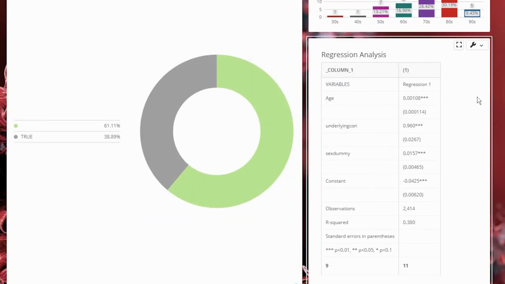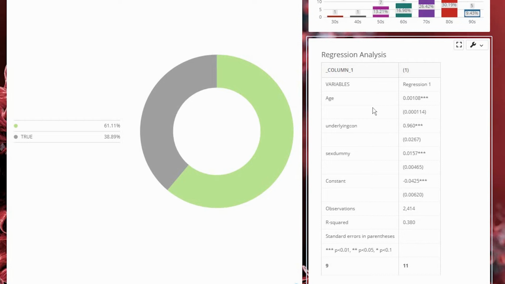Here, to look at age, underlying conditions, gender, and how all these factors determine whether a person will die or not, we decided to run a regression analysis using a linear probability model. How does each one of these factors affect the likelihood of a person dying in terms of percentage points? As we ran the regression, we got results that show they were all statistically significant. And that's important because we don't want to have things in our regression that will mess up the coefficients we are trying to estimate.